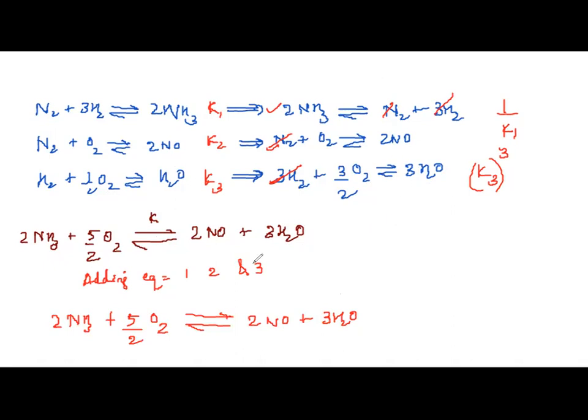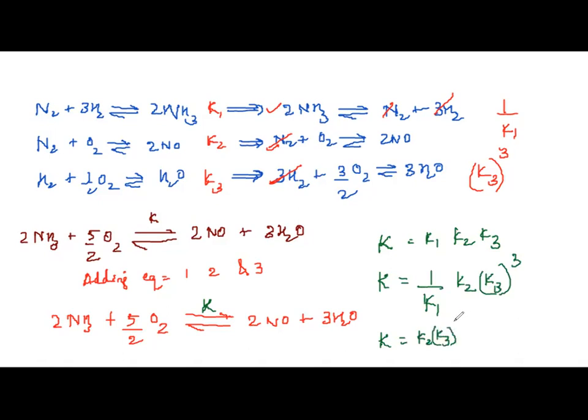So they have asked us what is the final equilibrium constant K here. Therefore, K will be equal to what? You have added all the three equations. Therefore, the final equilibrium constant will be the multiplication of all the equilibrium constants: equilibrium constant of the first one, of the second one, of the third one. The equilibrium constant of the first one is 1 by K1. Of the second one, it is just K2. And the third one is K3 square. Cube, sorry. Therefore, K is equal to K2 into K3 the whole cube divided by K1. So this is our option.